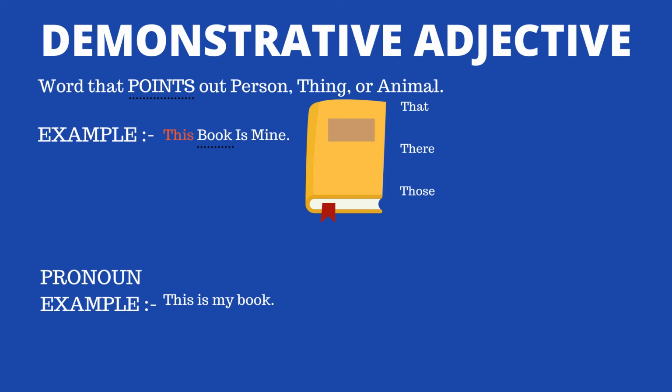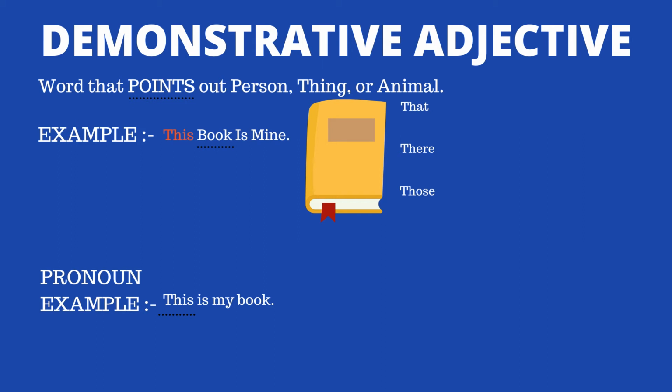Now if you see, the word this is used before is, which is a verb, so that makes it a pronoun. But at the same time, if you look at the demonstrative adjective, the color orange, this has been denoted and we put it before book. This comes before a noun, so it is describing a noun, hence it is known as an adjective. So book is a noun here. So that's how we differentiate.